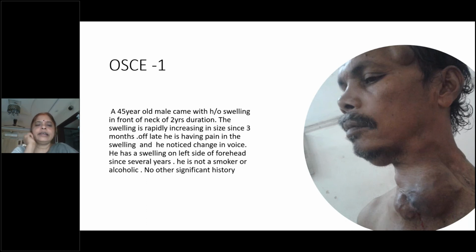Because he is having swelling of 2 years duration, rapidly growing since 3 months, and pain in the swelling because of local infiltration, and also hoarseness of voice because of recurrent laryngeal nerve infiltration. I mentioned that he is not a smoker or alcoholic to confuse you. I'm giving you a hint that this can be a lymph nodal mass, right? You understood? And then I have also told you he has a swelling on the left side of the forehead for several years, not 2 years. Even prior to this, he has it.